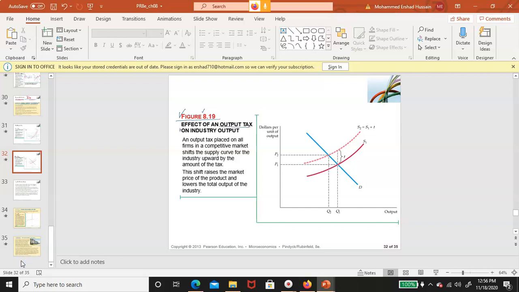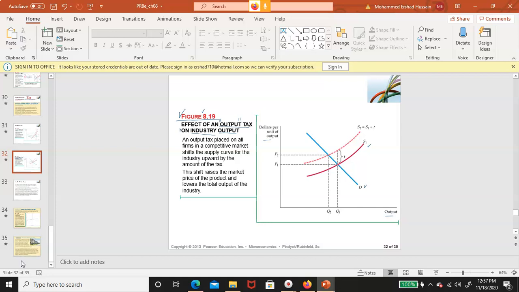See, suppose the government puts an output tax on every unit of output, so the producers must pay a tax. You know that under perfect competition, demand D is downward sloping, right, indicating an inverse relationship between price and what? Quantity or output, right? And the supply curve, this is S prime, is the upward sloping. That solid S1, not S prime, sorry, solid S1 is the one without tax, right?